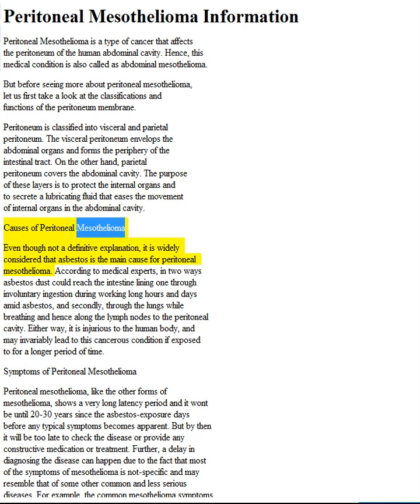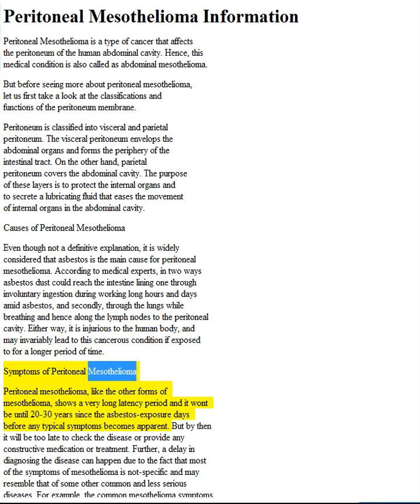Causes of peritoneal mesothelioma. Even though not a definitive explanation, it is widely considered that asbestos is the main cause of peritoneal mesothelioma. According to medical experts, asbestos dust could reach the intestine lining in two ways: one through involuntary ingestion during working long hours and days amid asbestos, and secondly, through the lungs while breathing and then along a lymph nodes to the peritoneal cavity. Either way, it is injurious to the human body, and may invariably lead to this cancerous condition if exposed to for a longer period of time.